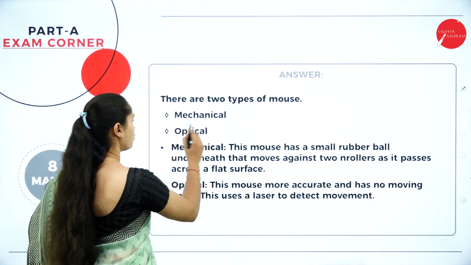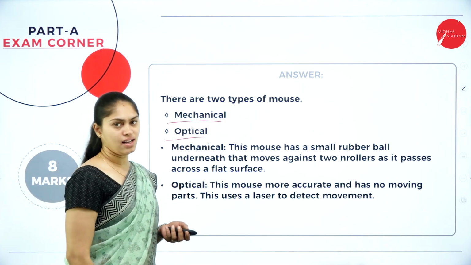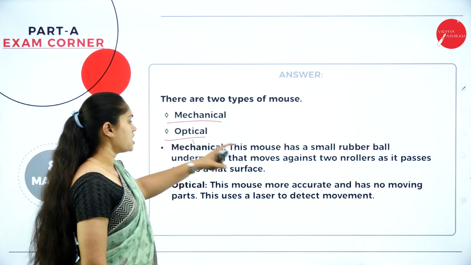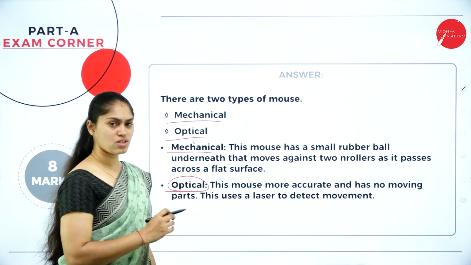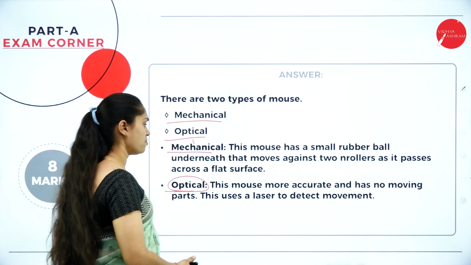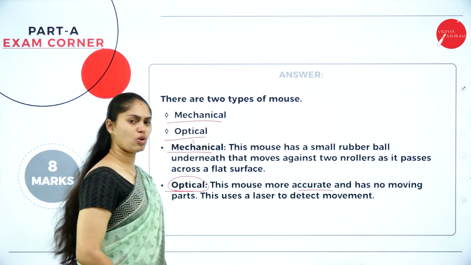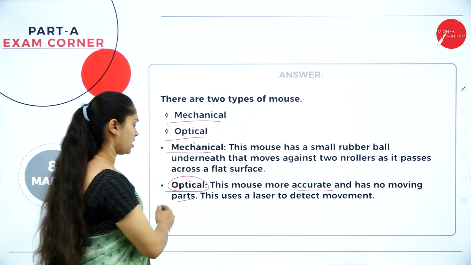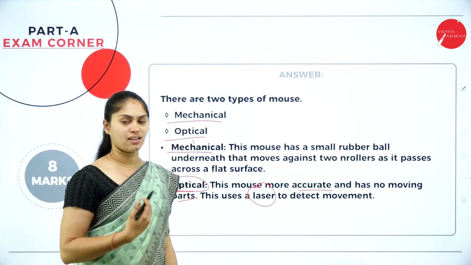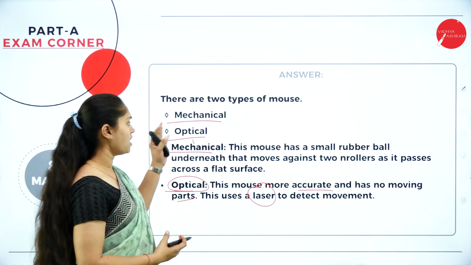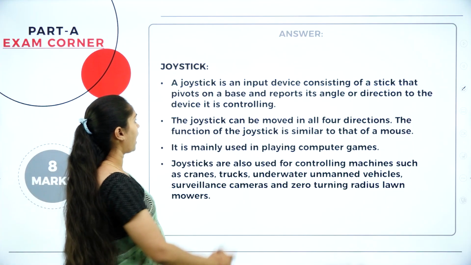And we have 2 types of mouse, mechanical and optical mouse. So here we have a small rubber ball in the mechanical mouse, but in the optical mouse, we are using laser beams that are more accurate and have no other moving parts within it. That's why it uses laser in order to detect the movement. This is regarding the mouse. After this, what do we have?